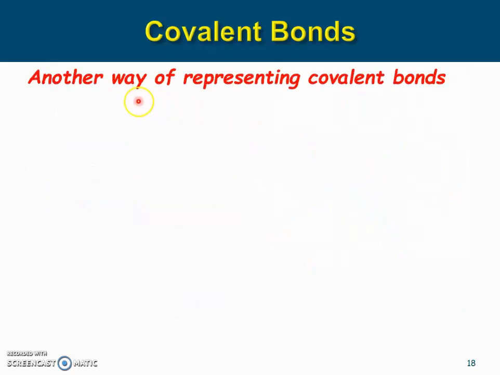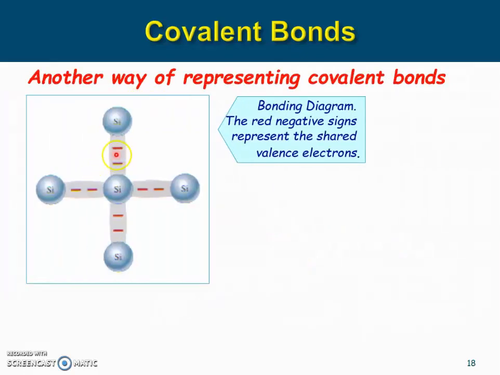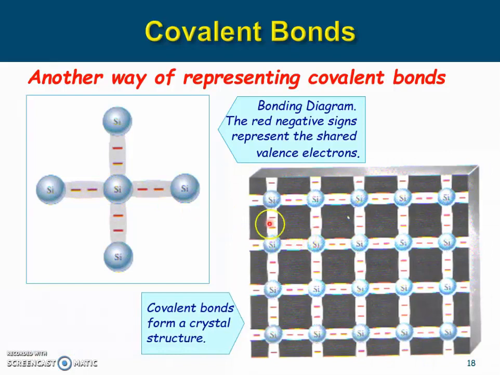There's another way to represent the covalent bond, like this. The two negative signs here represent the electrons forming the covalent bond and tie the two silicon atoms together. Similarly, for these two silicon atoms, and repeating this pattern, this is a whole piece of the silicon crystal.